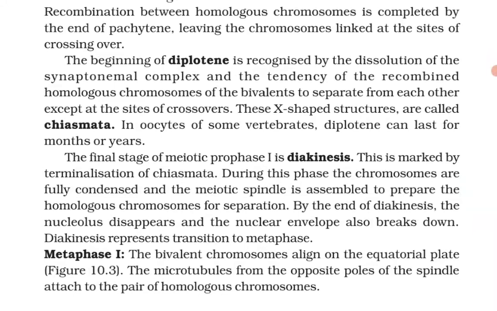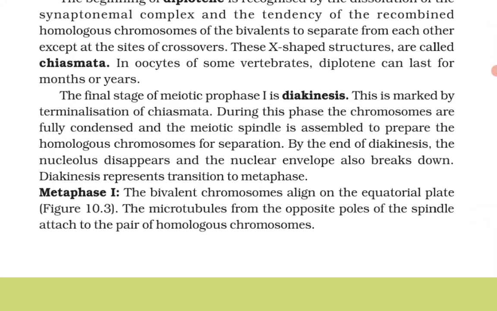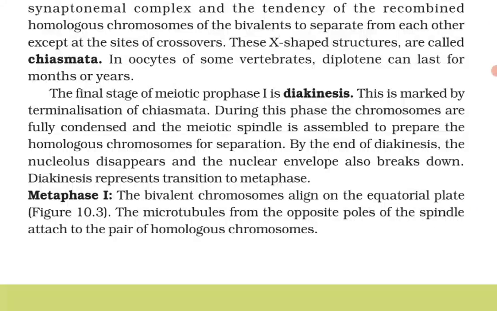The beginning of diplotene is recognized by the dissolution of the synaptonemal complex and the tendency of the recombined homologous chromosomes of the bivalents to separate from each other except at the sites of crossovers. These X-shaped structures are called chiasmata. In oocytes of some vertebrates, diplotene can last for months or years. The final stage of the meiotic prophase 1 is diakinesis.